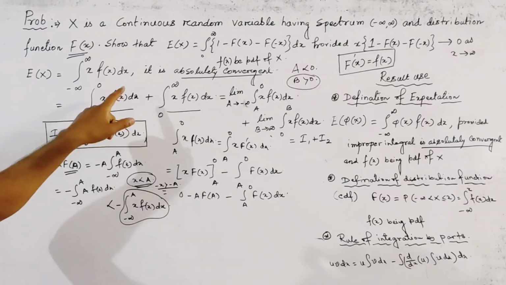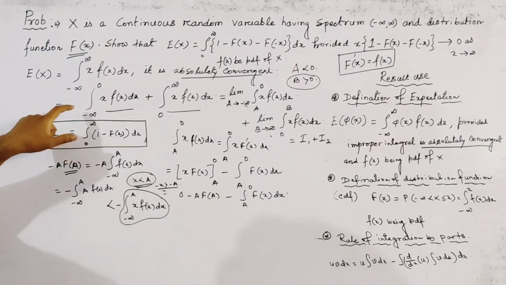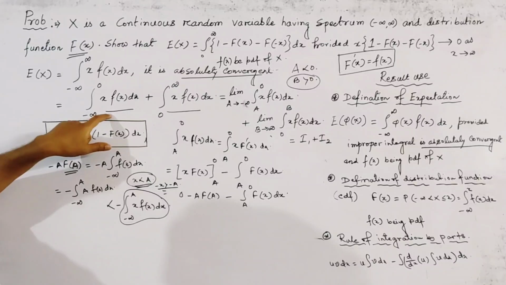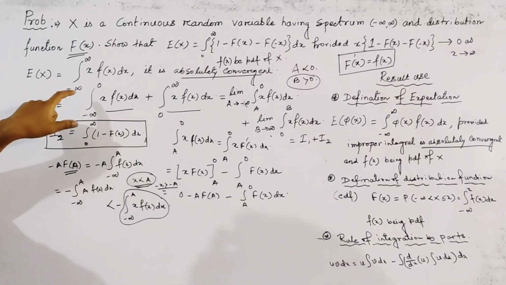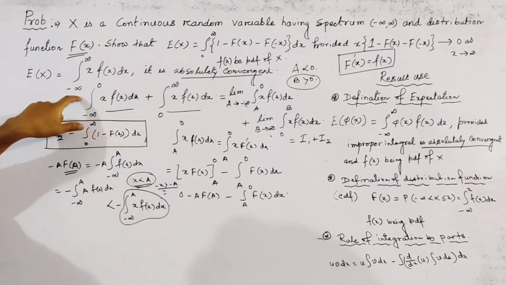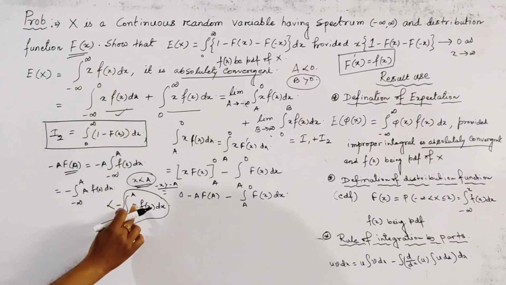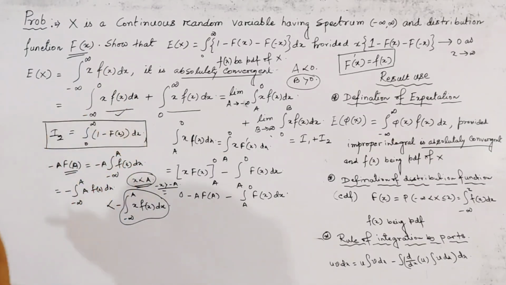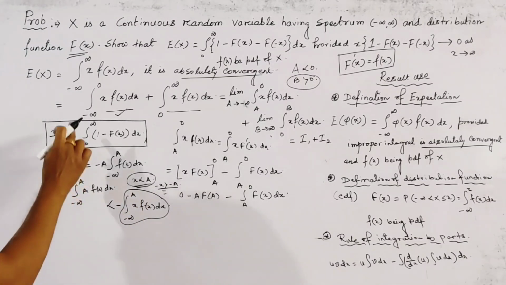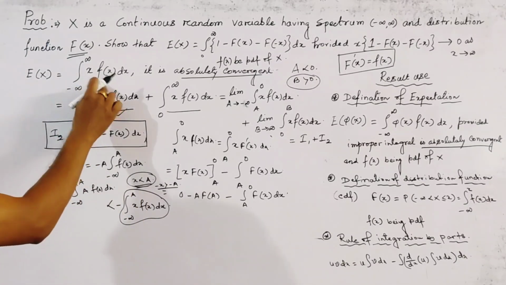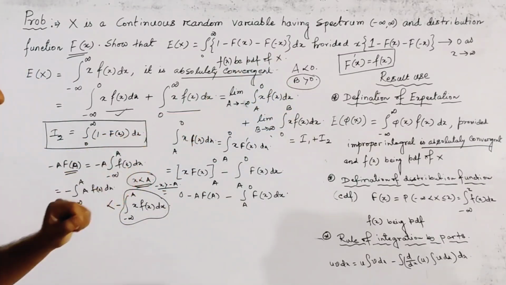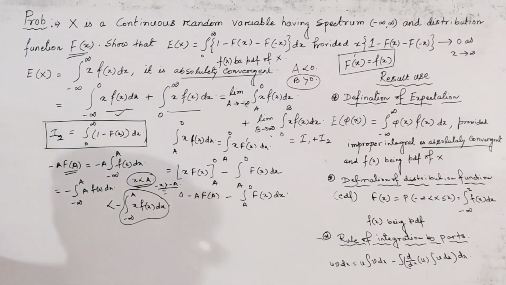Because at first we say that the integration minus infinity to infinity x f(x) dx is convergent. So this is a part of that integration, because here the range is minus infinity to a, and a is always less than 0. So this must be convergent.